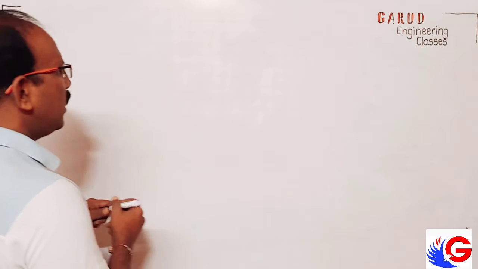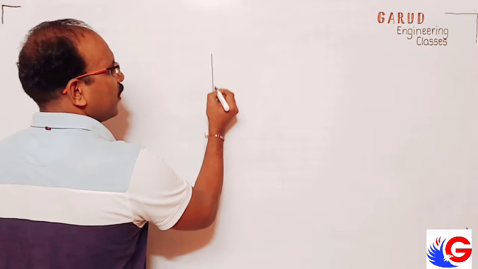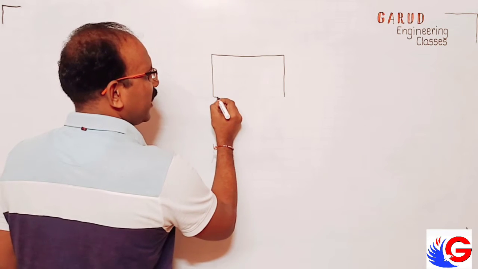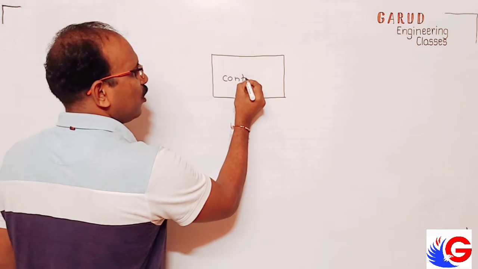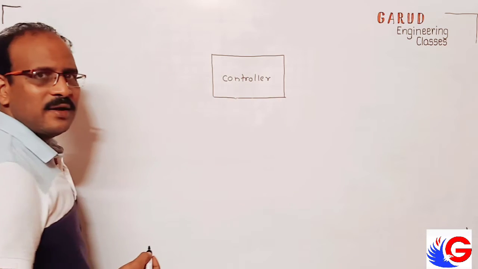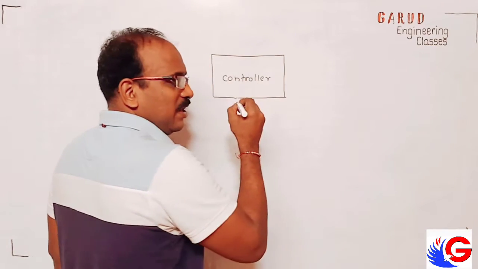See, here I can say one block I draw. That block is actually controller which will take the decision. Like here I write controller for the geyser which will control the geyser point.